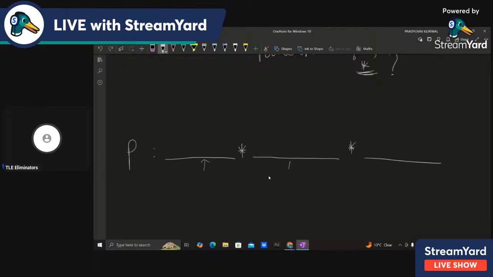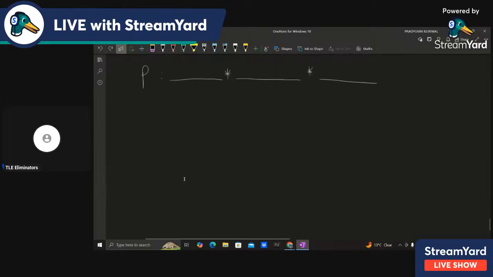That is also possible. Like this dash has either some characters or it is empty. So that's what P will look like: some characters here, then a star, then some or no characters, then a star, then some or no characters.